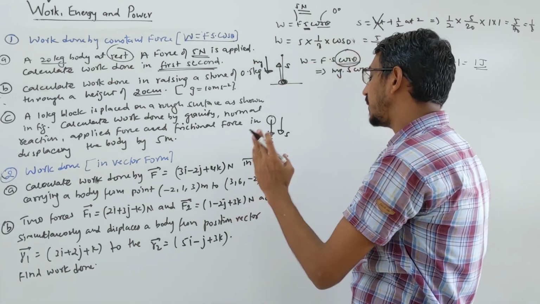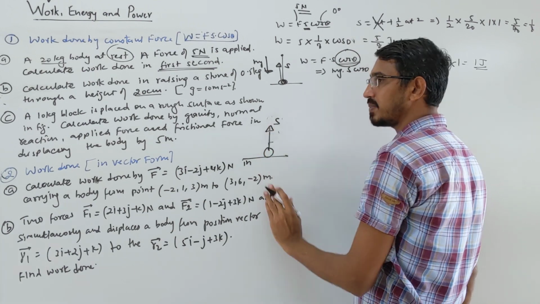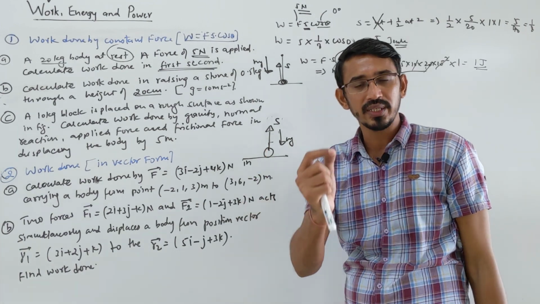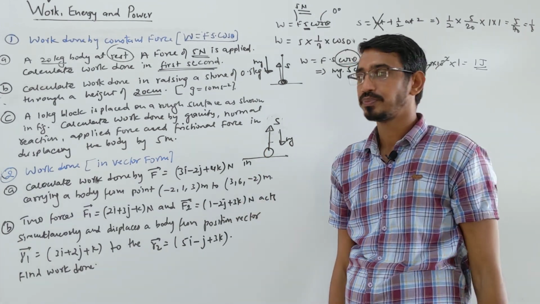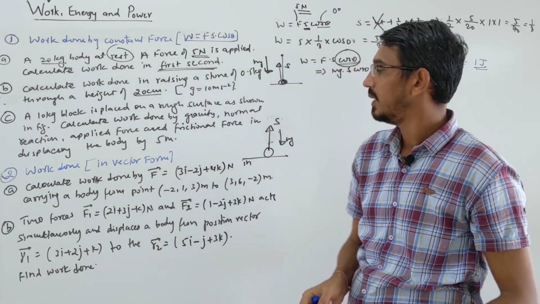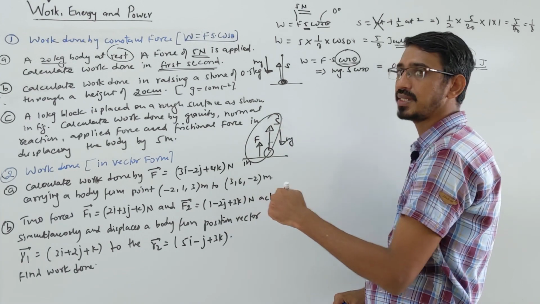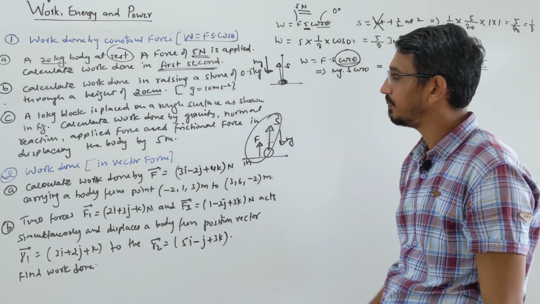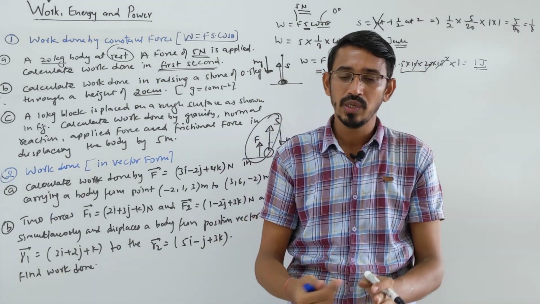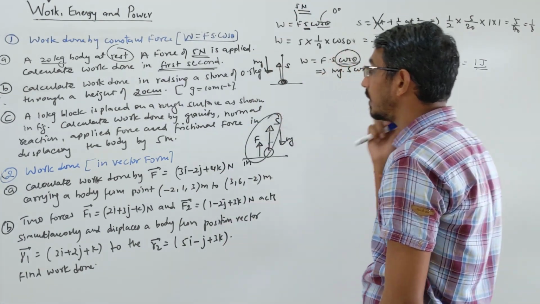But if you are taking a body upward, then this is the direction of displacement, rising upward. Mg is acting downward, gravitational force. In that case, the work done by gravitational force will be negative. But in this question, what have they asked? Work done by us. We want to lift a body, and you have to apply force upward only. So force and displacement are in the same direction, so work done by us will be positive. That's this question. But for gravity, you have understood that if a body is falling downward, the work done by gravitational force is positive, and if the body is rising upward, then work done by gravity will be negative. Okay, let's move.